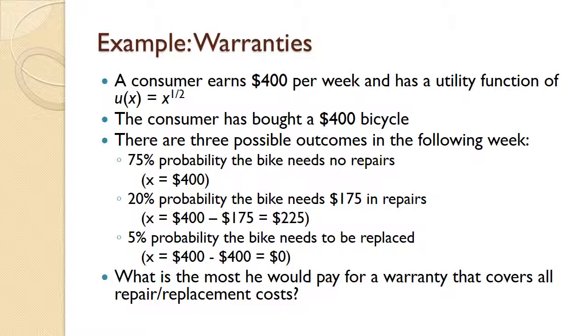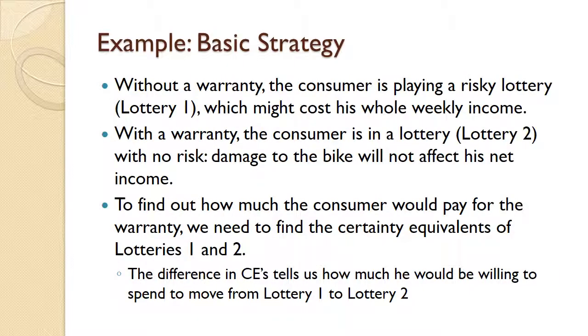Now we can ask, what is the most that this consumer would be willing to pay for a warranty that covers all of the costs of repair or replacement of the bicycle? Here's the basic strategy we're going to use to find the maximum amount that this consumer would pay for such a warranty. First, we're going to note that without a warranty, the consumer is basically playing a risky lottery, and we're going to call that Lottery 1. In that lottery, he might lose up to his entire weekly income.